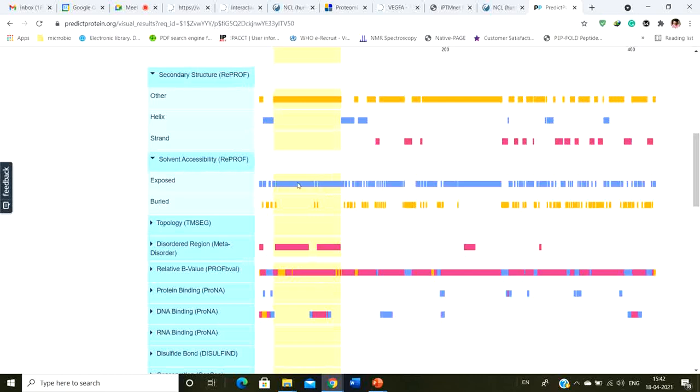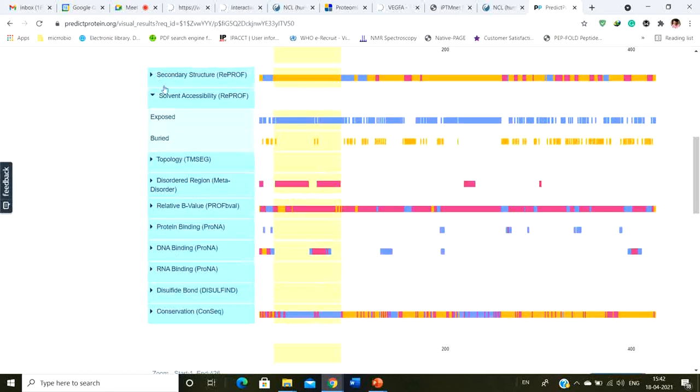Okay, so in solvent accessibility you get to know about the surface of the protein. Now obviously when the protein folds, there are going to be some areas that are buried inside, and the areas or the amino acids that are deeply buried inside are the solvent inaccessible areas, because those are not exposed on the outside.